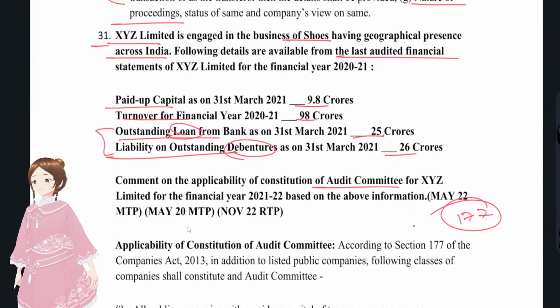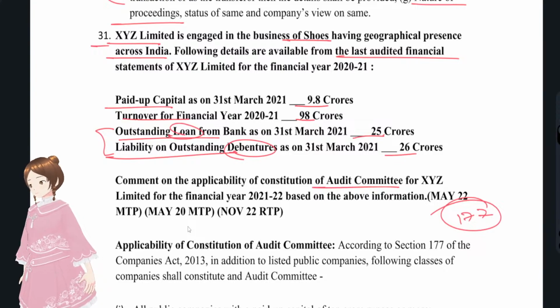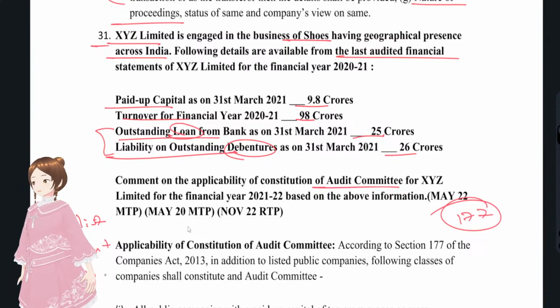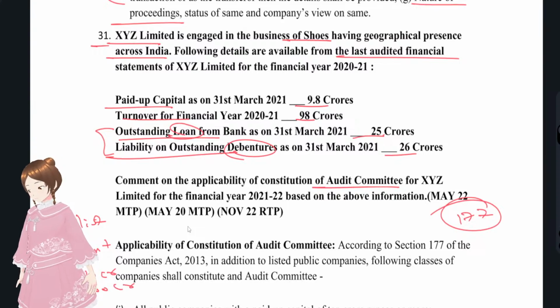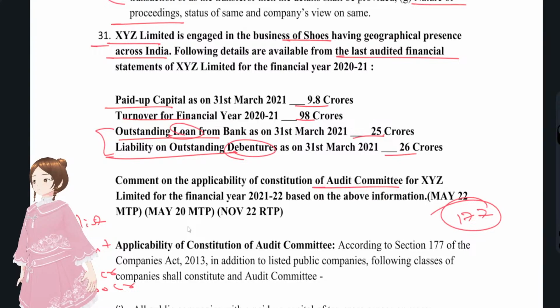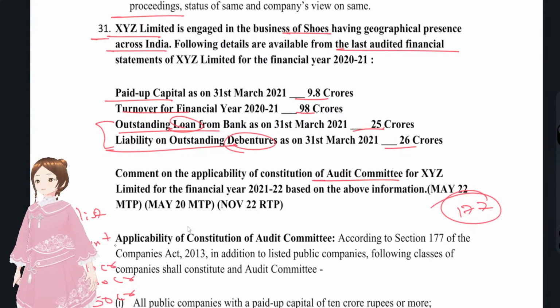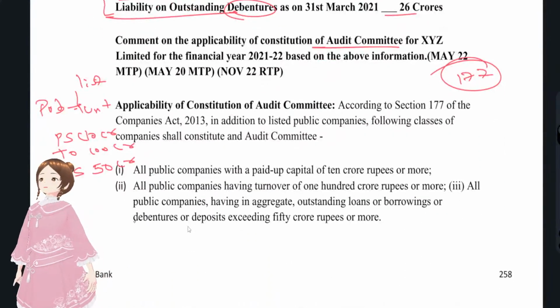Section 177 applicability: if it's a public company and listed, it is applicable. If it is unlisted, then if paid up share capital touches 10 crore or more, or turnover touches 100 crore, the audit committee has to be constituted. Also, if outstanding loans taken from banks or debentures touch 50 crore, they have to constitute an audit committee.